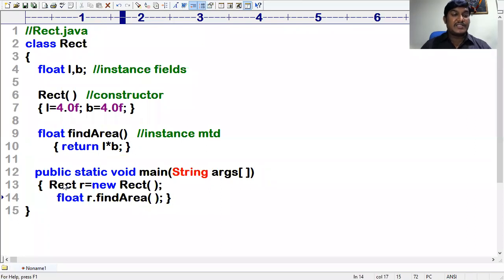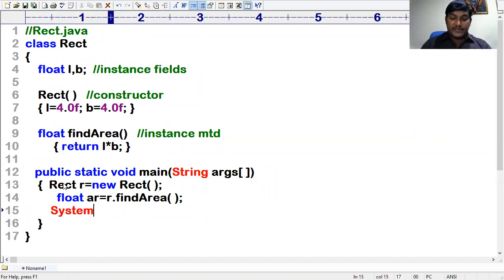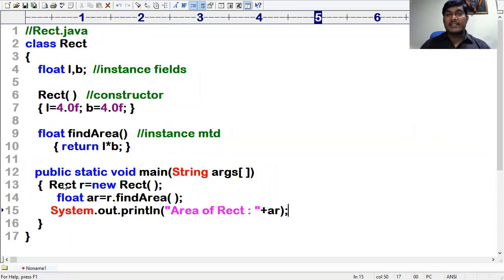The area of the rectangle, just a simple area of a rectangle. Finally, the result will be stored in ar. The area of the rectangle is stored in ar, and I want to print ar. That's it, my dear friends.